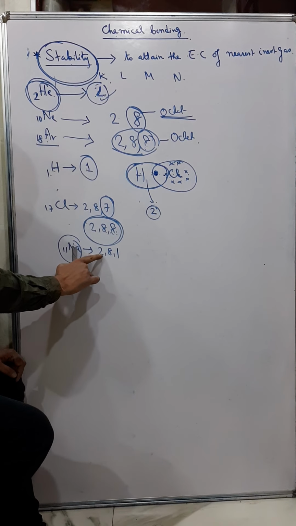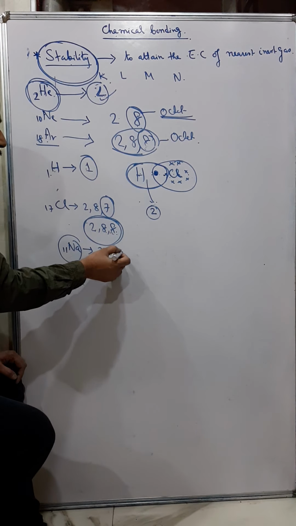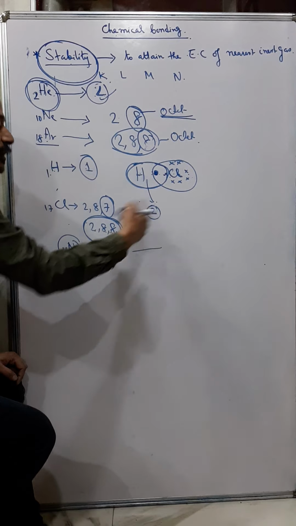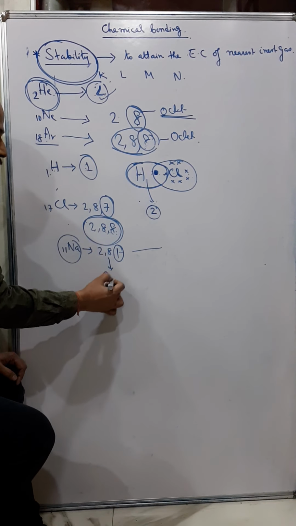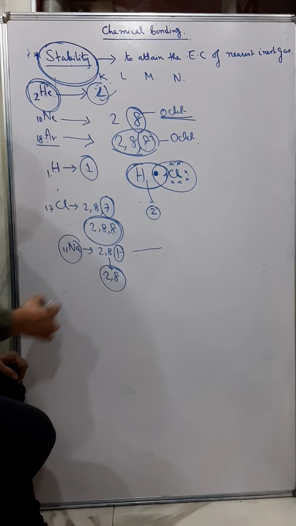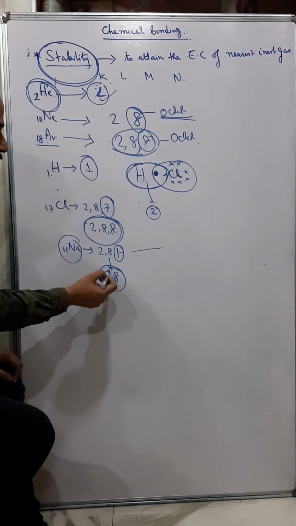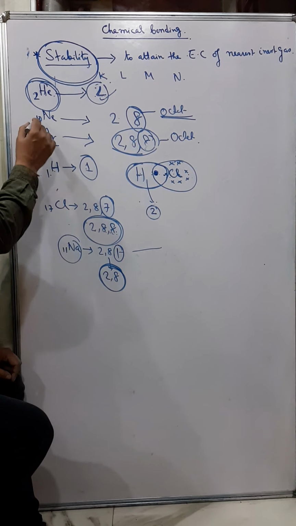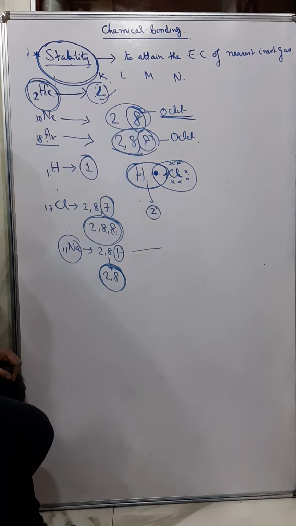Similarly, sodium has one electron in its outermost shell. We will go into it later, you can understand more. Sodium loses this electron to any other element, and after losing that, sodium also becomes stable. Its electronic configuration becomes what now? 2 and 8. So it is matching with whom? It is matching with neon.